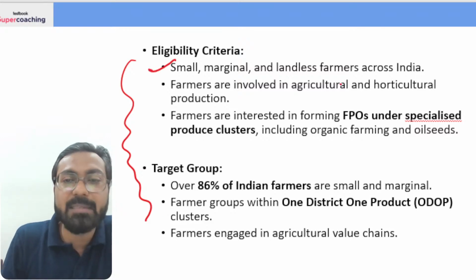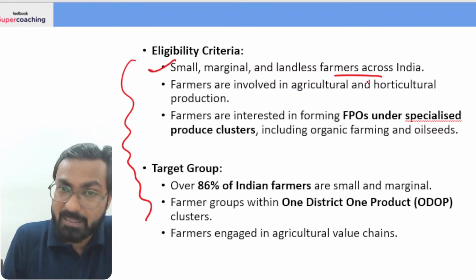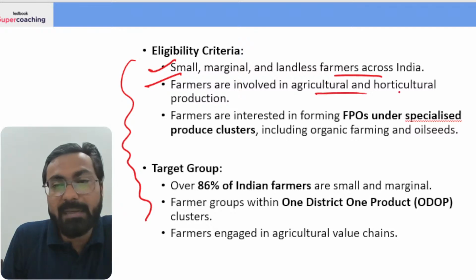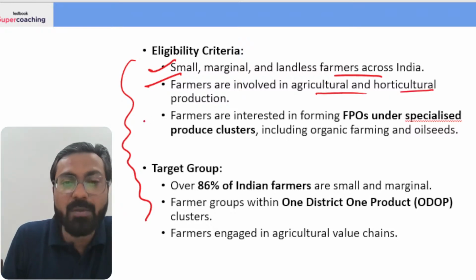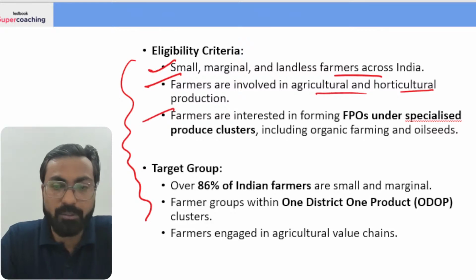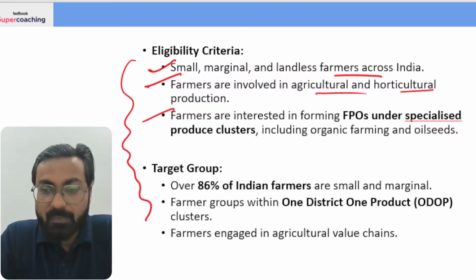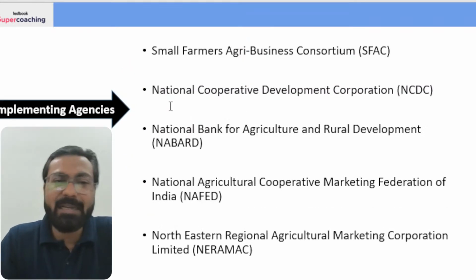So these are small marginal and landless farmers across India. The farmers who are involved in agriculture and horticultural production, and the farmers who are interested in forming FPOs, of course. ठीक है, चलिए. So eligibility criteria is not that important.